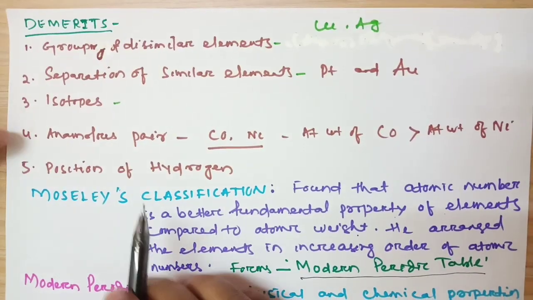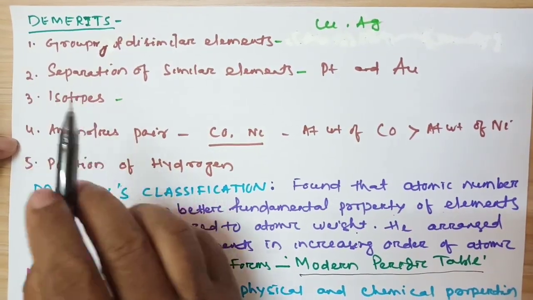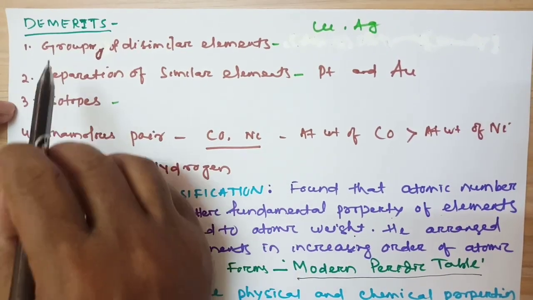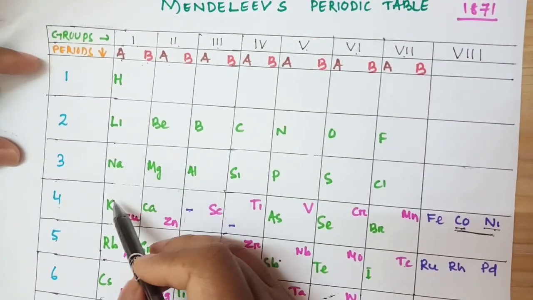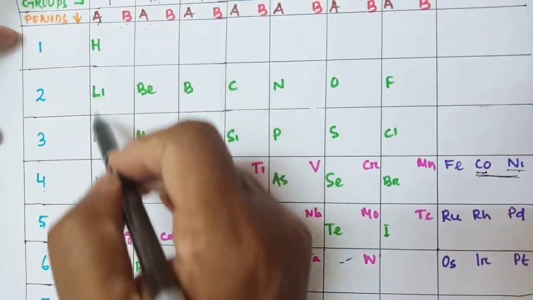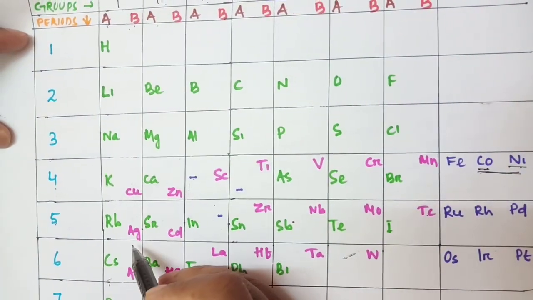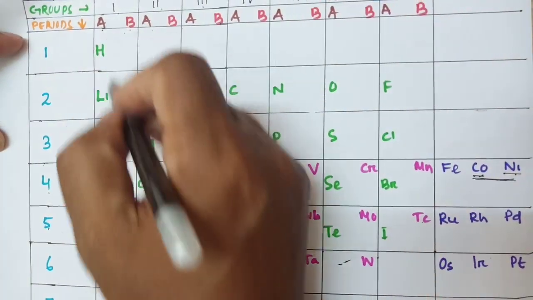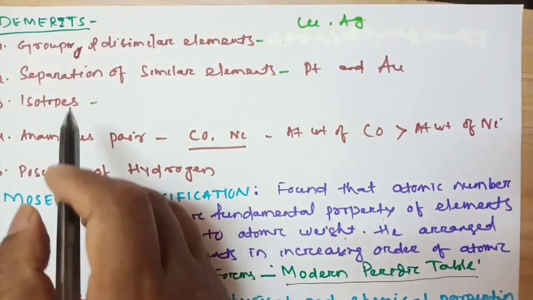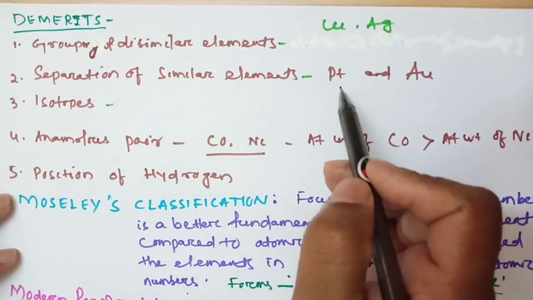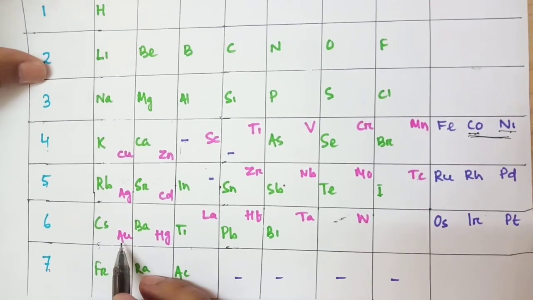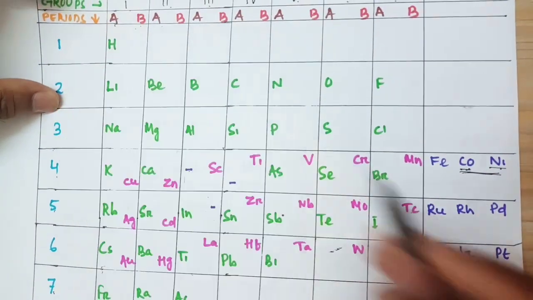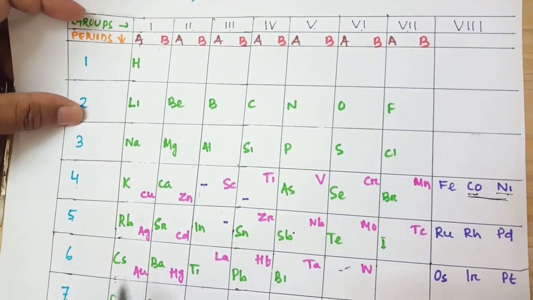Okay, now we'll come to the demerits of Mendeleev's periodic table. What are the demerits? First demerit: grouping of dissimilar elements, like copper and silver. Sodium, potassium, lithium are similar elements and they are kept here. But copper and silver are dissimilar, yet they are kept in group 1. So this is one demerit. Another: separation of similar elements like platinum and gold. They are similar elements, but gold is placed in group 1 and platinum in group 8. So this is one demerit.